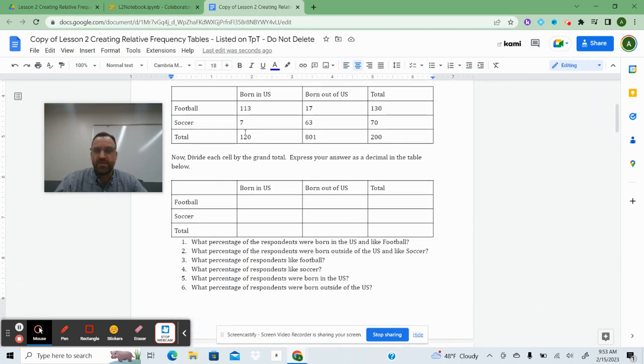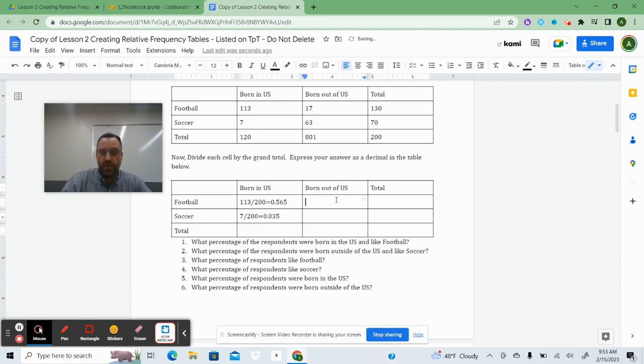So now we're going to divide each of these numbers by 200. So I'm going to do 113 divided by 200, and then write my answer as a decimal. So as a decimal, this is equal to 0.565. Similarly here, this is 7 out of 200, and I'm going to write that out too so you can see what I'm doing. 7 out of 200 is equal to 0.035.